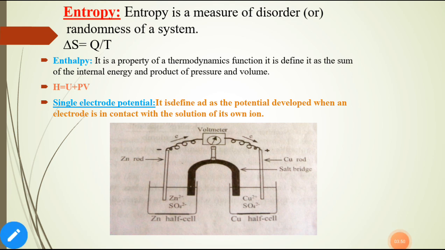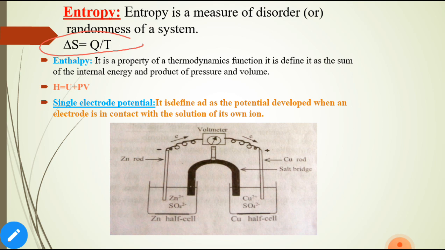Entropy is a measure of randomness or disorderliness of the system. If a molecule or particle has more randomness, it means more entropy, and if a molecule has less randomness, it means less entropy. It is given by delta S is equal to Q by T, where delta S is the entropy change, Q is the heat exchanged by the system, and T is the temperature.